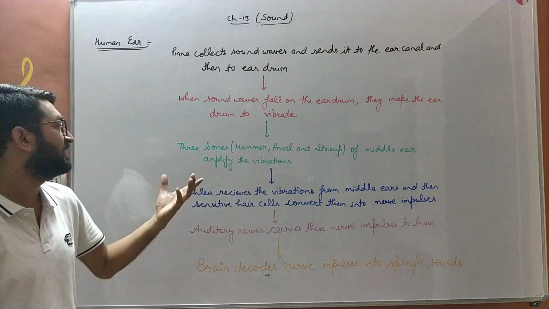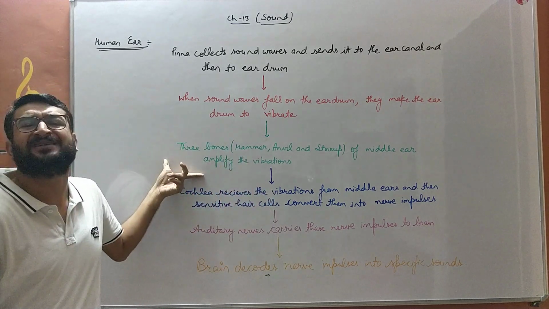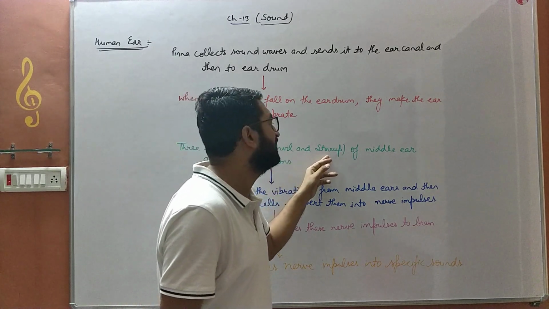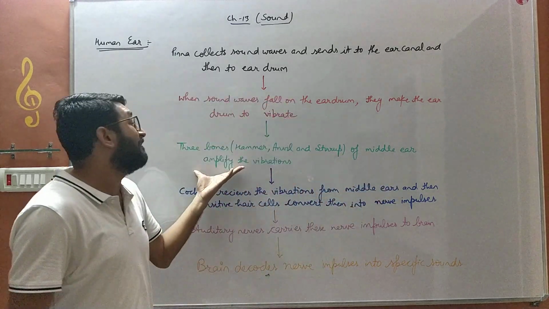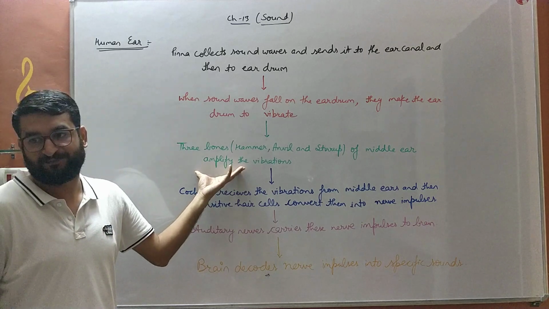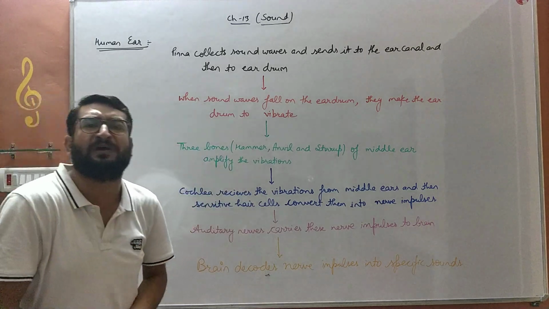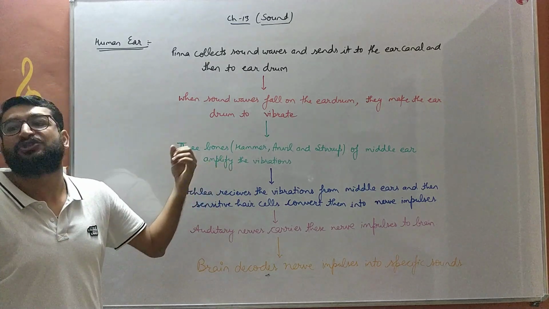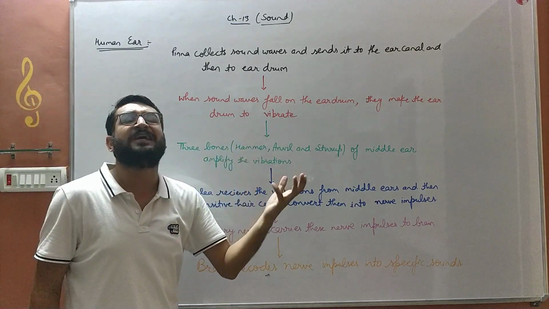So the next step is, the three bones present in the middle ear, the hammer, anvil and stirrup, amplify the vibrations. They increase the energy of those vibrations. Then these vibrations are sent to the inner ear, that is, the cochlea region.